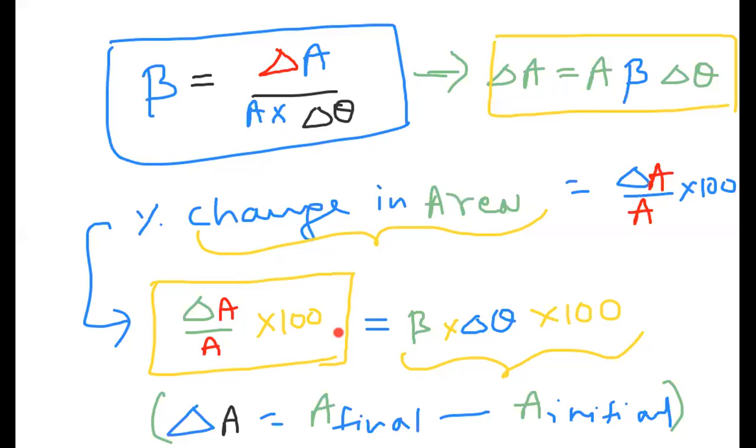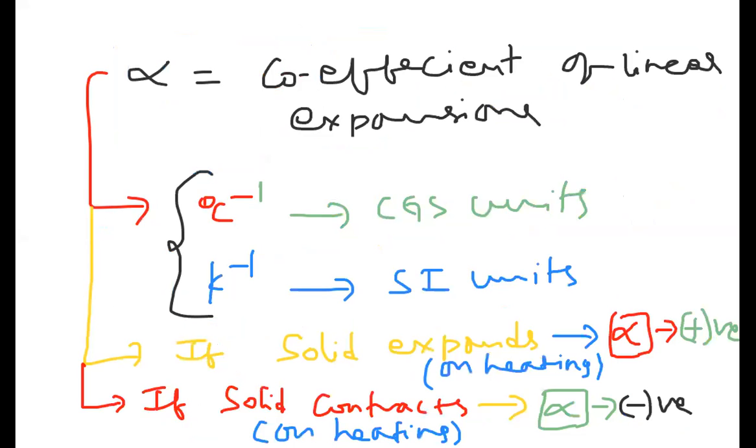Next, we are taking the term beta. It is the coefficient of aerial expansion. Units are the same: per degree centigrade, inverse Kelvin, no problem at all. When a solid expands, beta is positive. When a solid contracts, beta is negative. Area increasing, beta positive. Area decreasing, beta negative. I hope you are clear with this now.